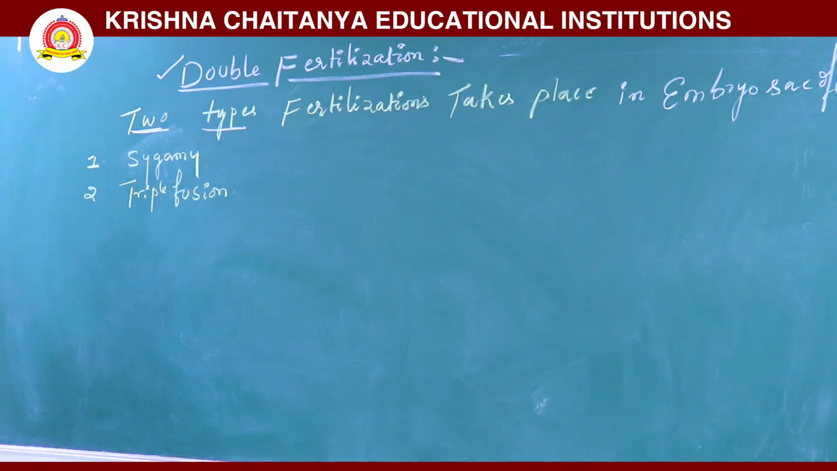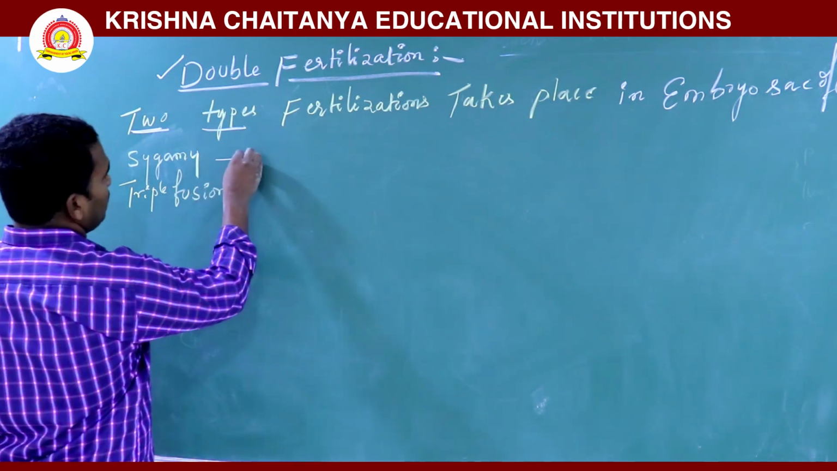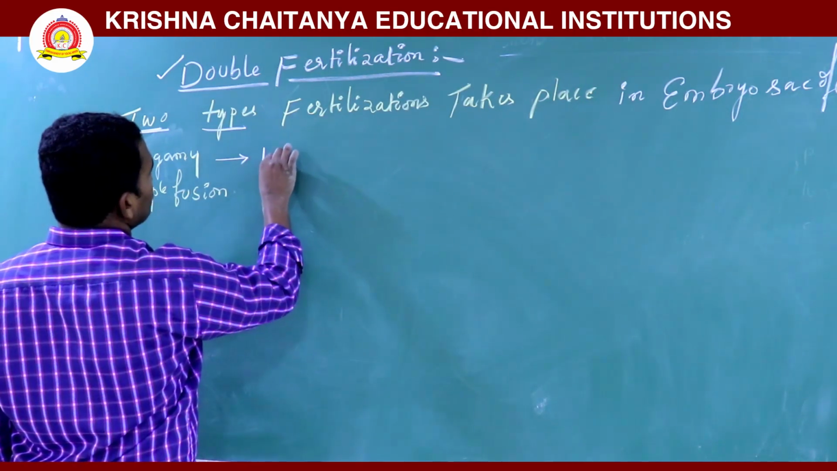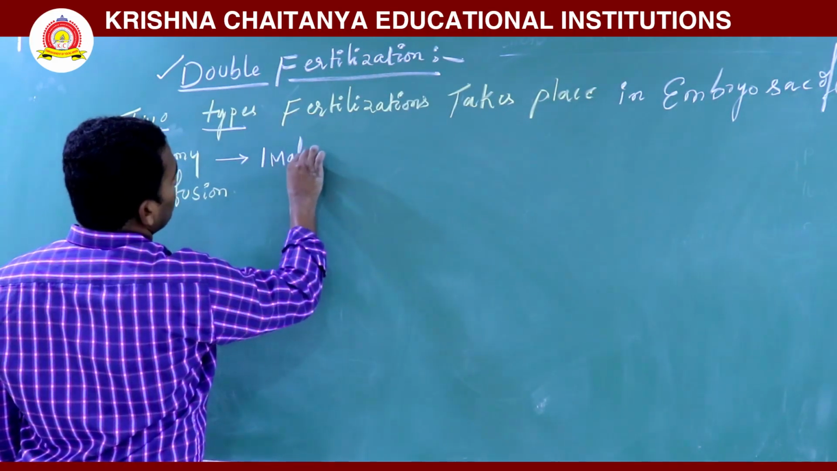There are two types of fertilization: one is syngamy, another one is triple fusion. So what is syngamy? Syngamy is where one male gamete fuses with the egg cell.